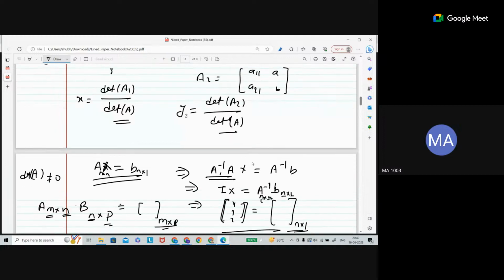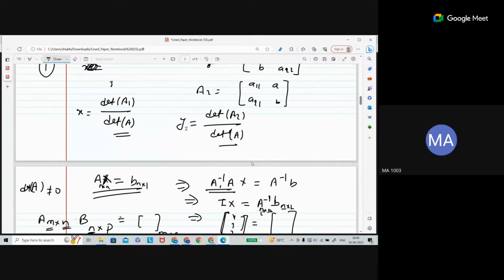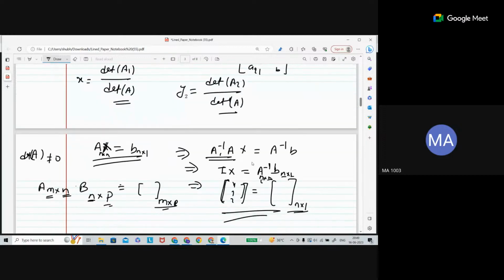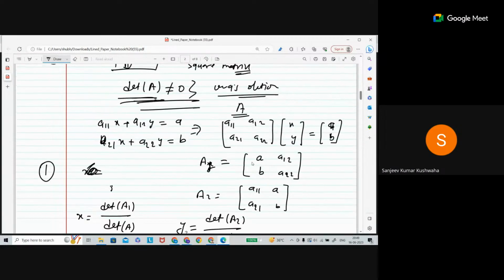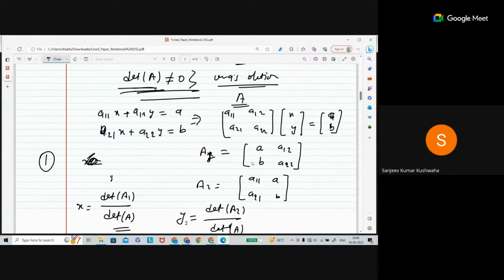Now I was talking about why it is okay. Sir, could you scroll up a little? Yes. How do you decide that in A1 and A2 the column vector B will go in which column? I mean, if we take for suppose the X term, A1 denotes the removal of X.